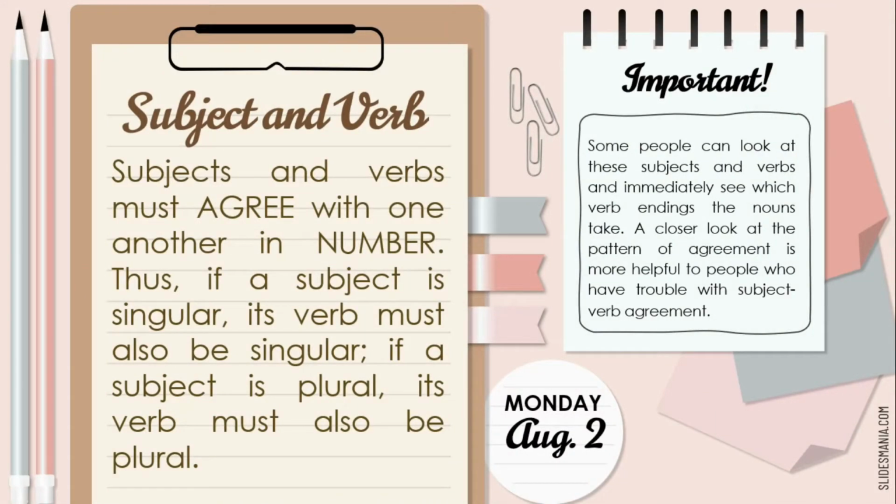Subjects and verbs must agree with one another in number. Thus, if a subject is singular, its verb must also be singular. If a subject is plural, its verb must also be plural. Some people can look at these subjects and verbs and immediately see which verb endings the nouns take. A closer look at the pattern of agreement is more helpful to people who have trouble with subject-verb agreement.